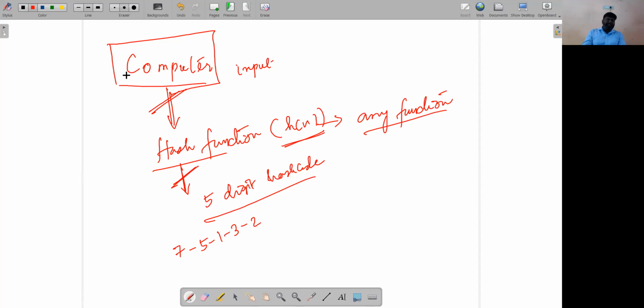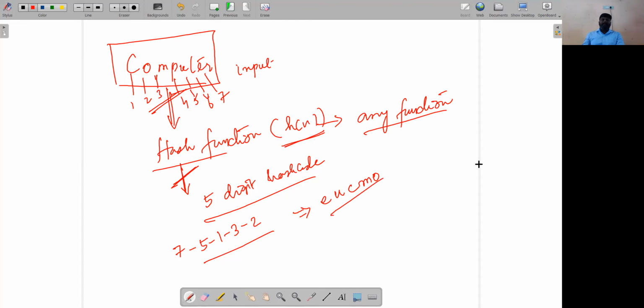Let me count: 1, 2, 3, 4, 5, 6, 7. Based on the sequence I selected, I generate a code: the seventh letter is E, the fifth letter is U, the first letter is C, the third letter is M, and the second letter is O. Now this is called a hash function. I hope you are clear now.